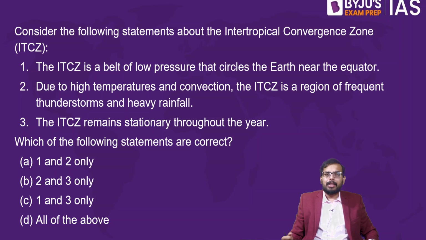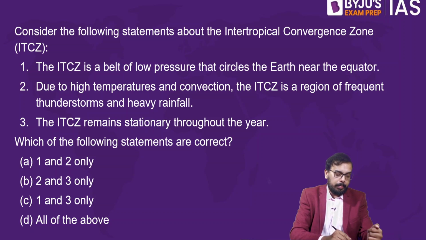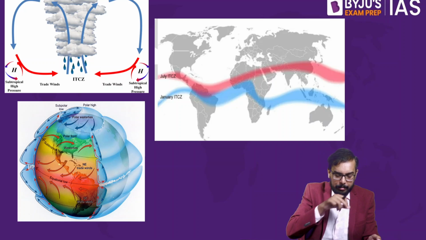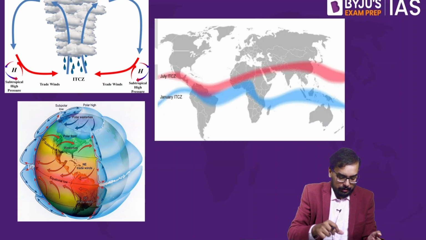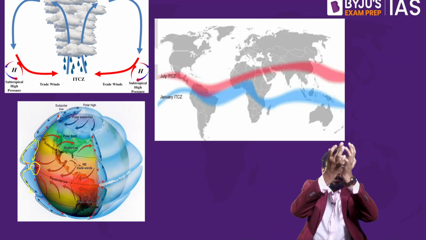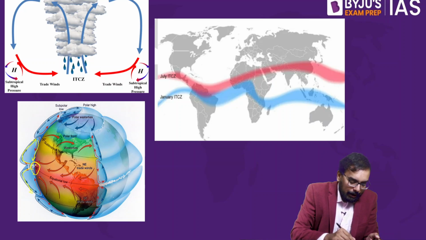So what is ITCZ, by the way? Intertropical Convergence Zone. It is a low pressure belt. If you see over here, this is the planetary wind model. What happens near the equator is that the wind rises up.